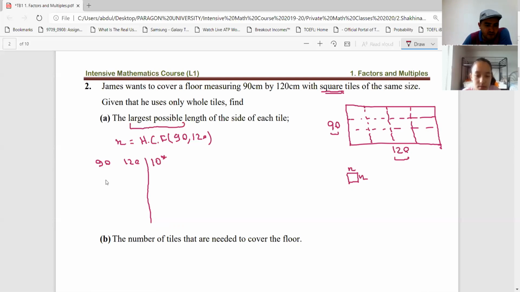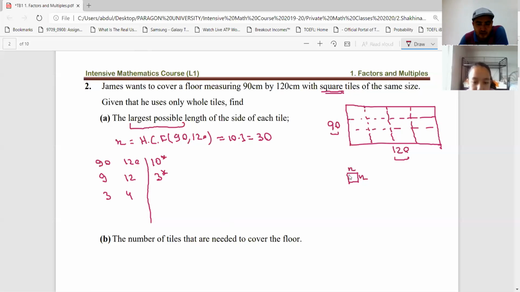Now 10 divides both numbers, right? If you divide by 10, it is 9 and 12. Still they have a common factor, right? What is another common factor? 3. If we divide by 3, here we have 3, here we have 4. They don't have any common factor, so we can stop, because we are looking only for HCF. If you're looking for LCM, least common multiple, at that time we can continue this division, but we are not looking for that now. So what is the highest common factor of these numbers? That is 10 times 3, which is equal to 30, right?